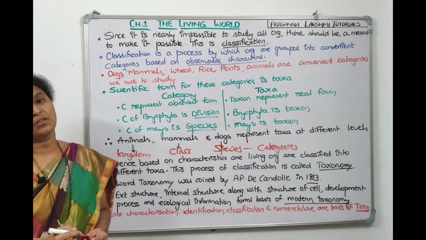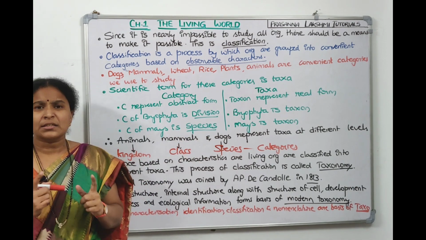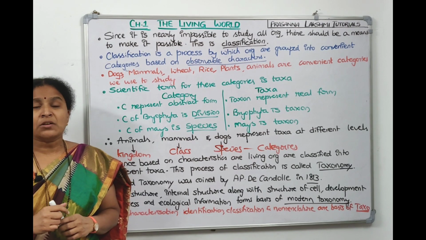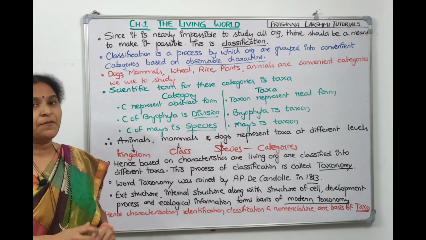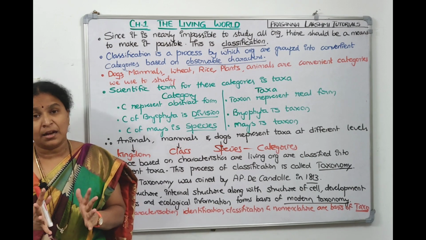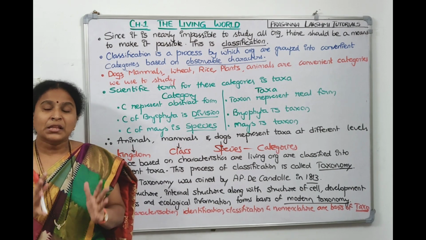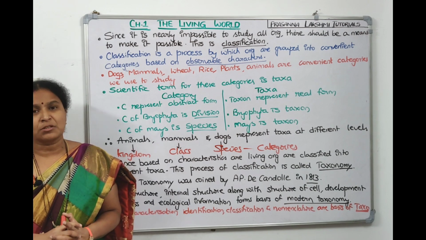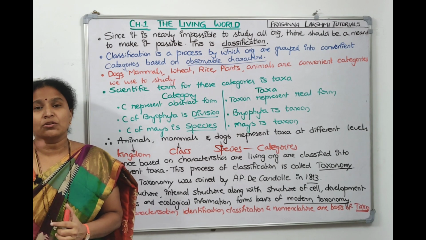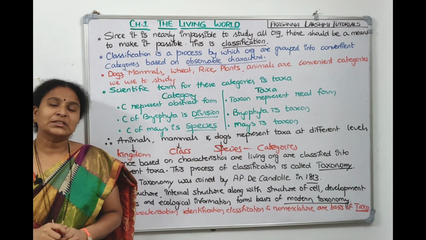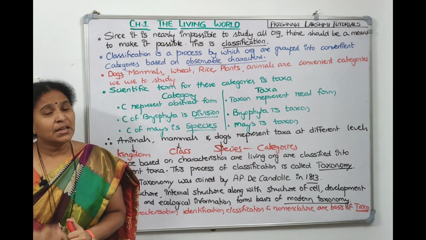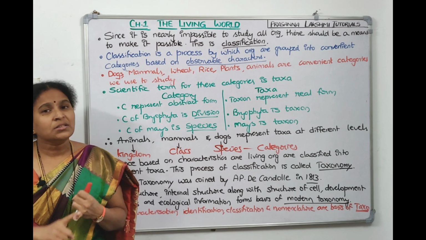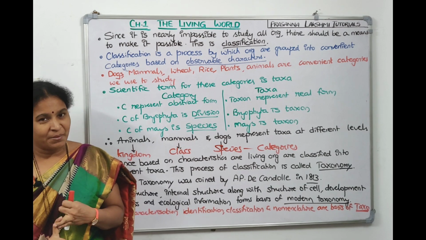Now hence, based on the similar, observable characteristics, we will classify the organisms into different taxa or into different categories. This classification is called taxonomy. Categorizing the organisms basing on the similar characteristics into different groups is called taxonomy. Carolus Linnaeus is father of taxonomy. Carolus Linnaeus introduced binomial nomenclature.